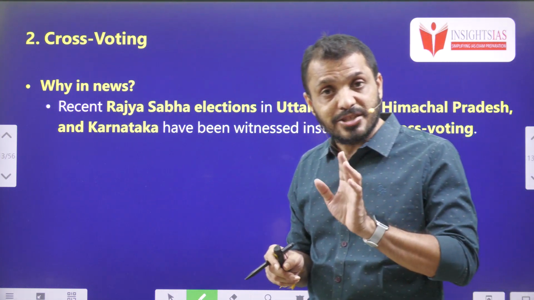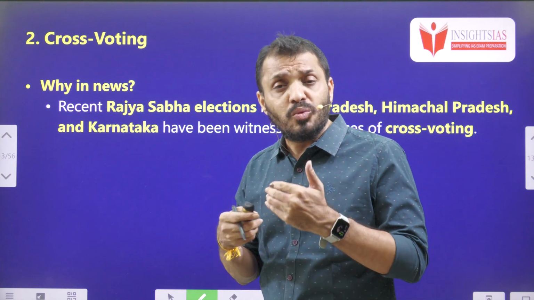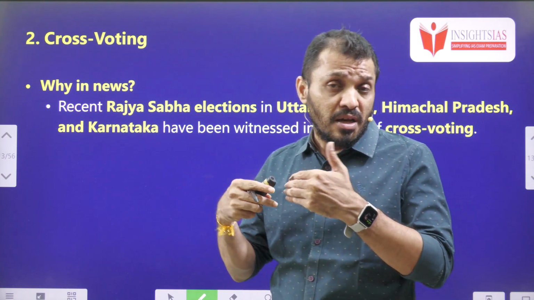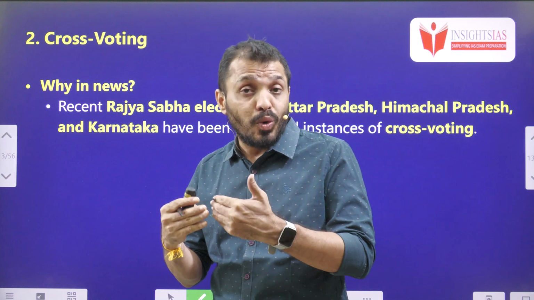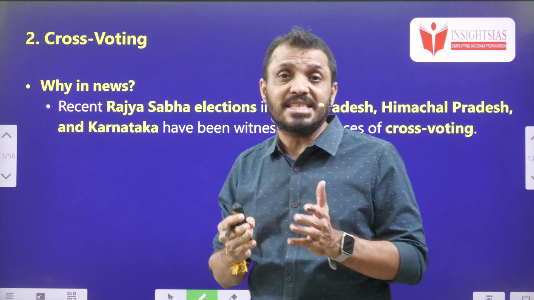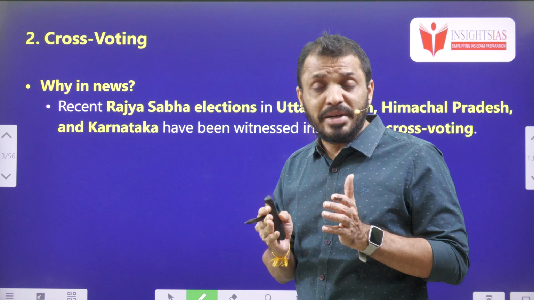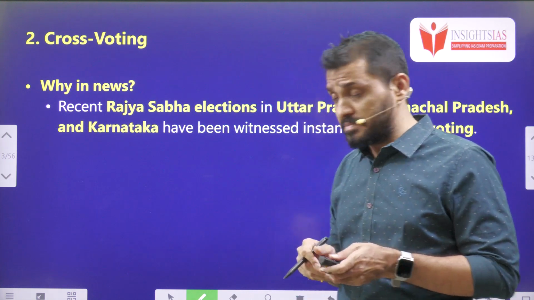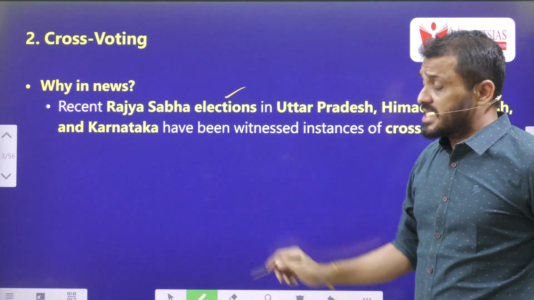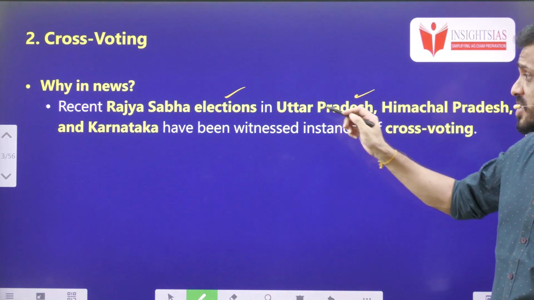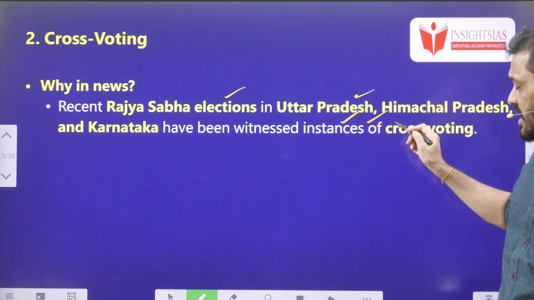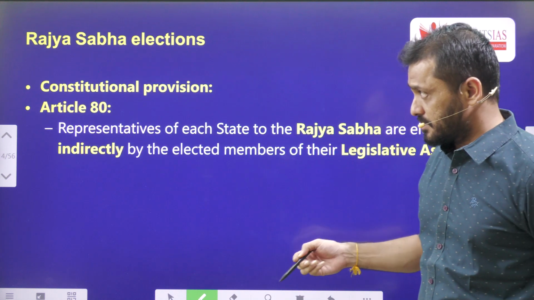This has been clarified by the Election Commission of India also. So then what happens? In case an MLA is involved in cross voting, what is the remedy? The remedy is that the party can suspend, but they cannot be disqualified. That you have to understand here. The recent Rajya Sabha elections in Uttar Pradesh, Himachal Pradesh and Karnataka have witnessed instances of cross voting.